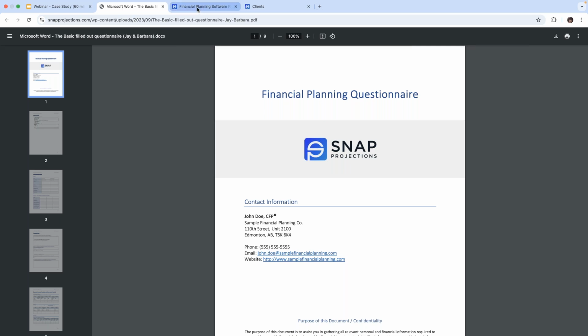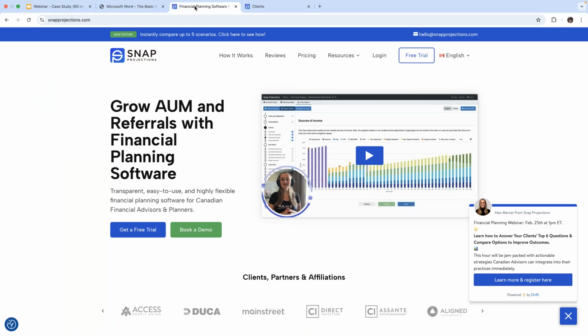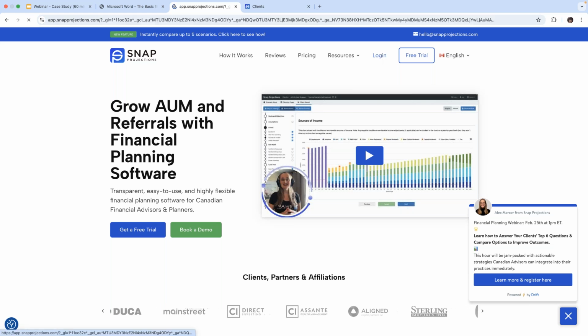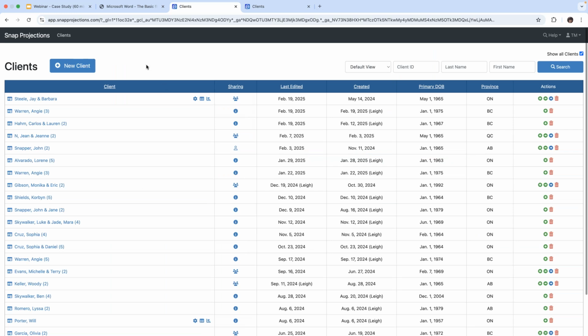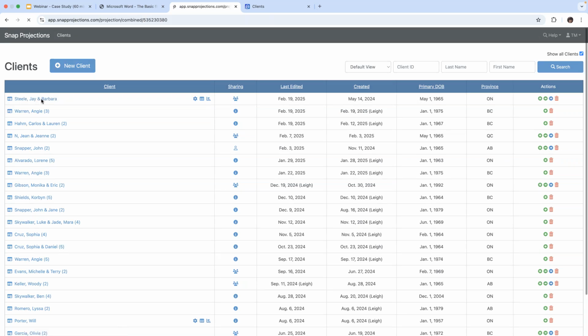We will now move over to our Snap Projections homepage. And from there, we are going to click on Login. And this will bring me to our client list page. Now, normally we would hit New Client, but I have already pre-populated some of the fields. So I am going to click into our fictitious clients, Jay and Barbara Steele, to get into their plan.